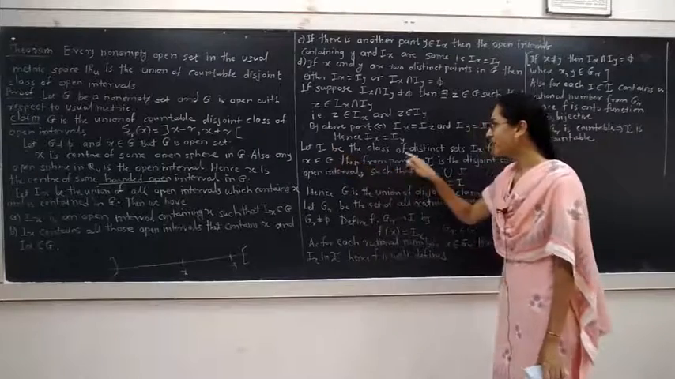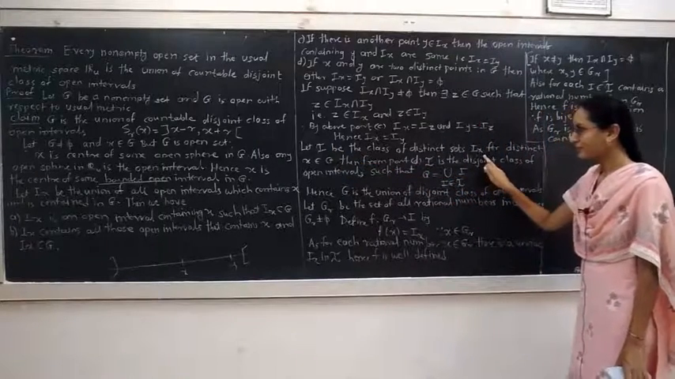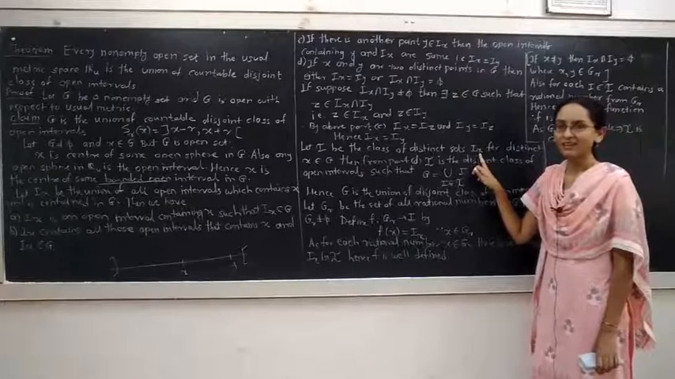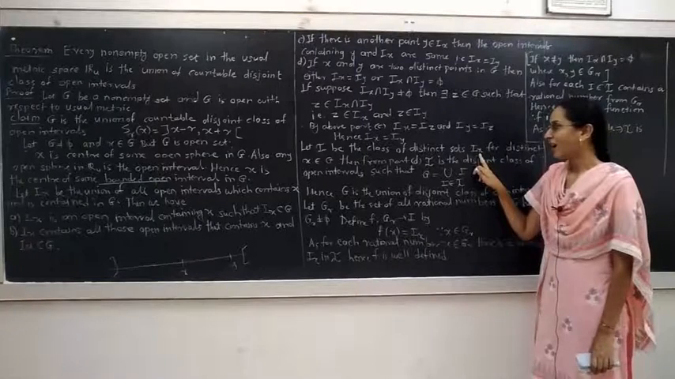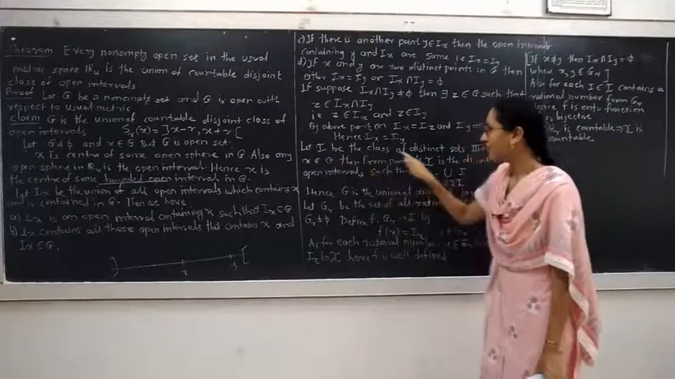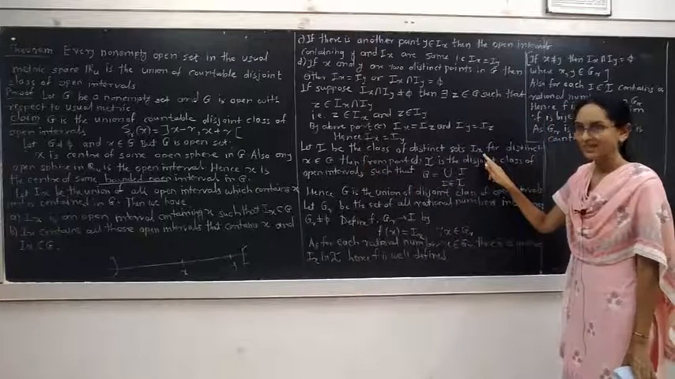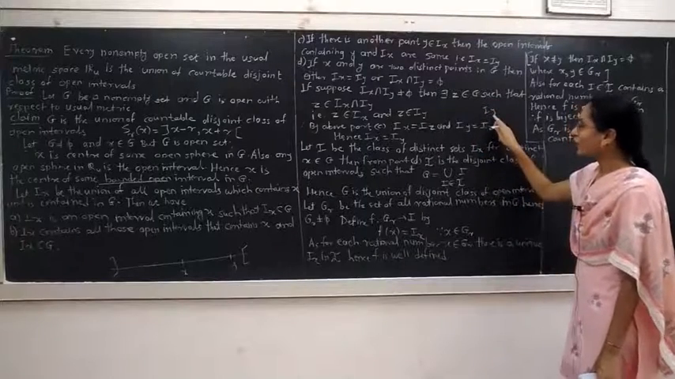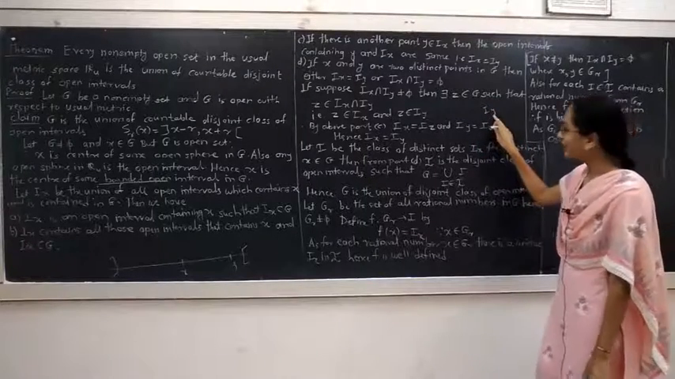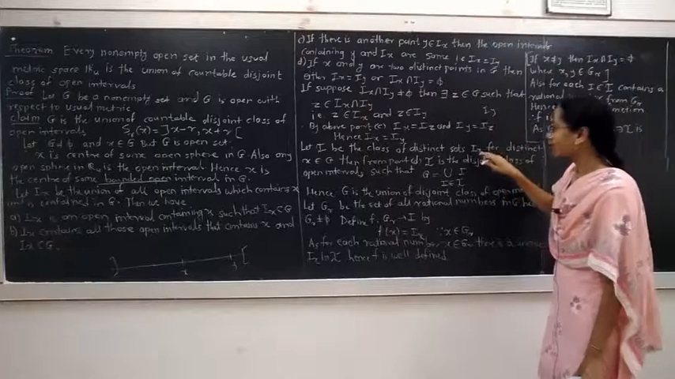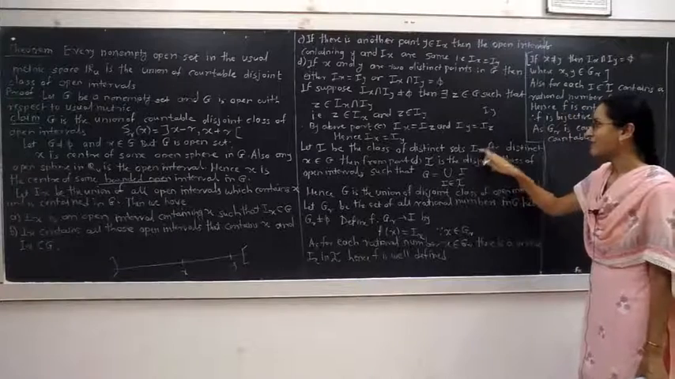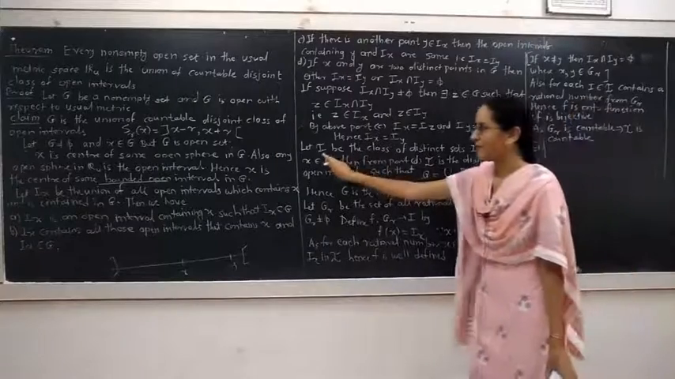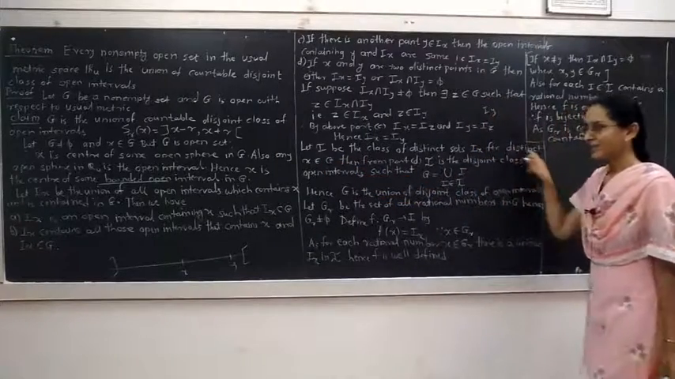Let I be the class of distinct sets Ix. Here Ix is the union of the open intervals containing x. If Iy is the union of all the open intervals containing y, then the collection of the intervals of the type Ix, Iy, Iz, where x, y, z are not the same, is given by this set I, for distinct x belonging to G.